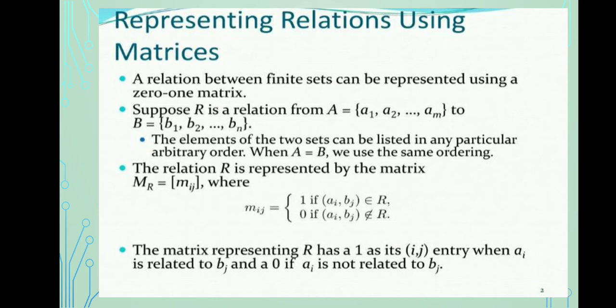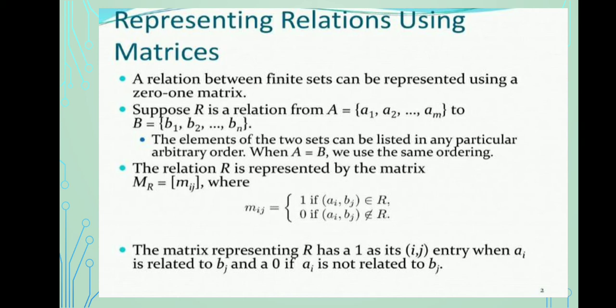Representing relations using a matrix. We can represent relations according to the matrix using a 0-1 matrix. Suppose R is a relation and A is a set equal to {a1, a2, ..., am}, and B equals {b1, b2, ..., bn}. The elements of the two sets can be listed in any arbitrary order.